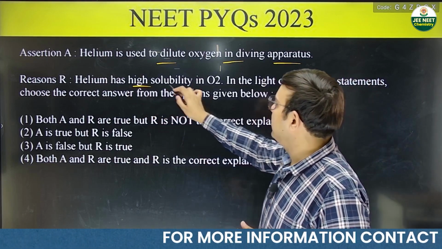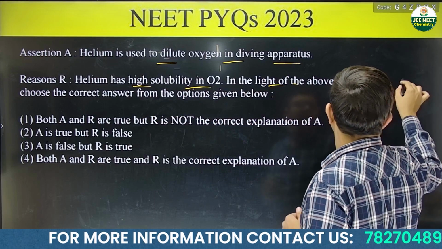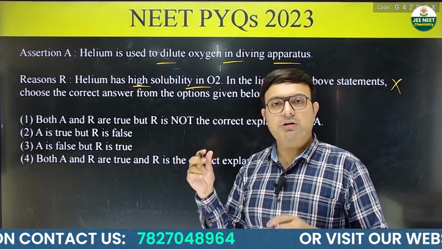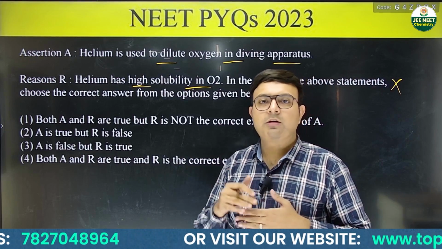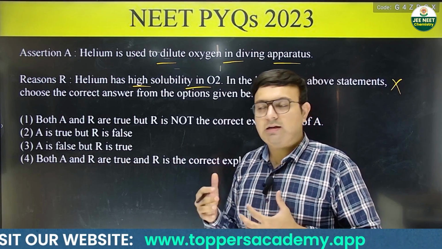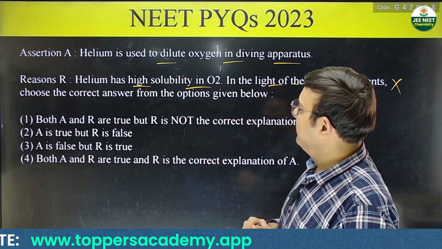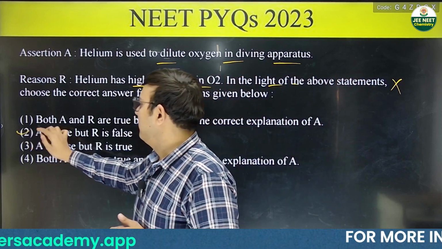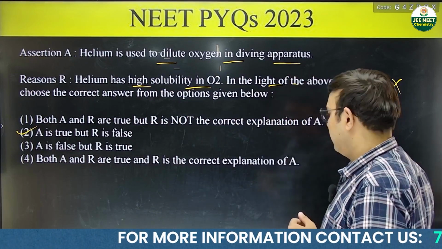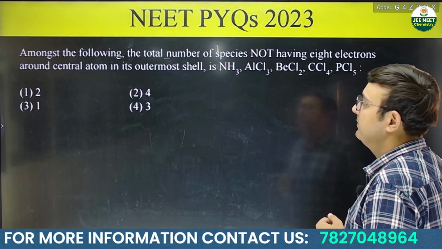So helium has high solubility in O2. No, helium does not have high solubility in oxygen. Helium has very low solubility in oxygen. It is just mixed to reduce the density of the gas. So what should be the answer? Again, assertion is true, but reason is false. So here also the second option is correct. We will go to next question.